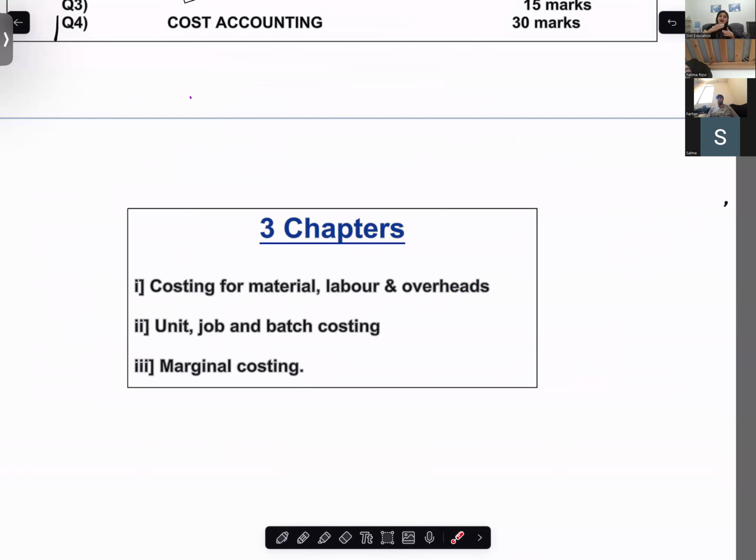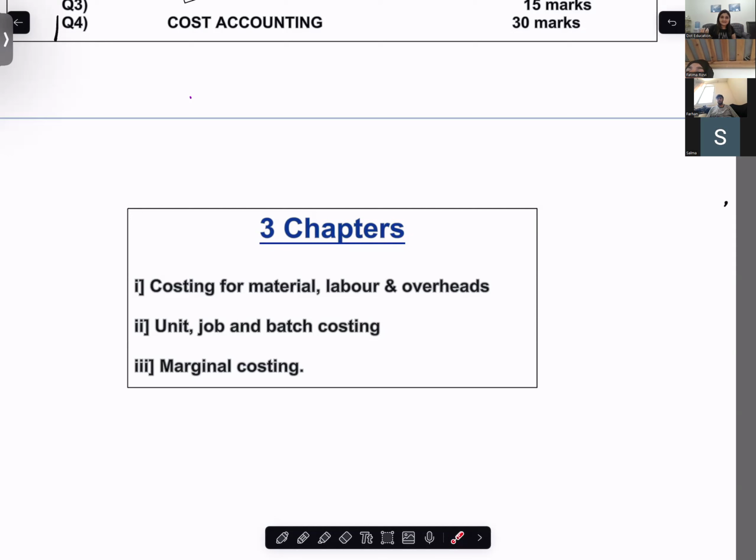You can be asked purely absorption costing, purely marginal costing, or a combination of both. You need to focus on this chapter. The reason is that it is a new subject, first thing. Knowledge of financial accounting is not taken into picture.